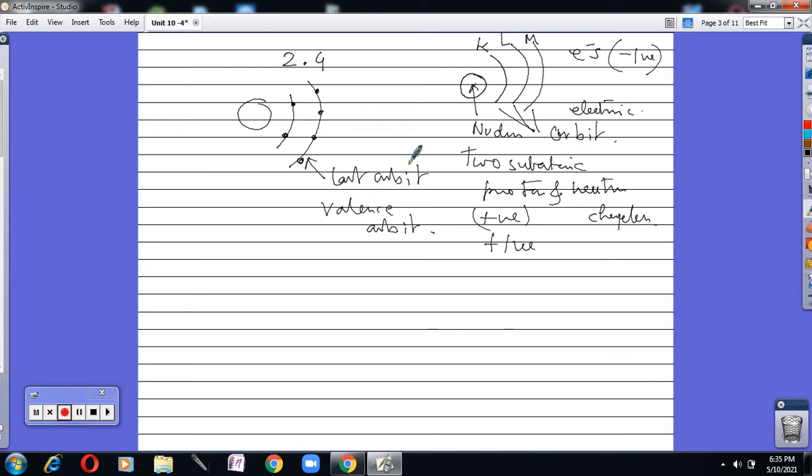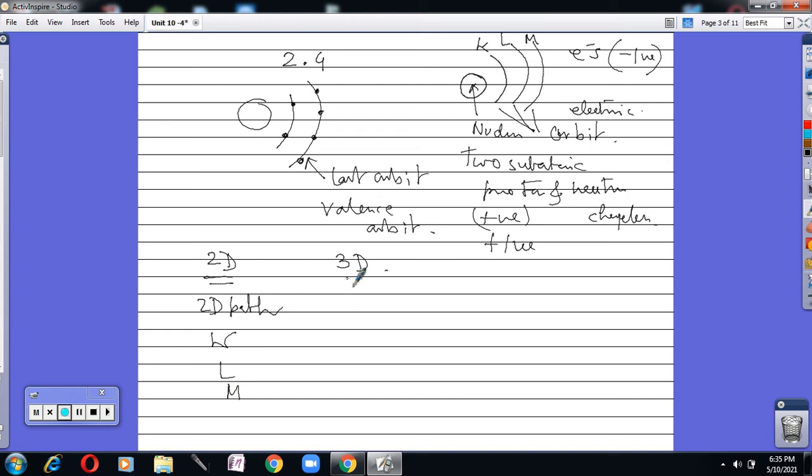But this is a two-dimensional concept. We need to know the three-dimensional concept of electronic distribution. There is a difference in our electronic orbits between the two. In 2D, we think electrons are revolving around the nucleus in a two-dimensional path, and the paths are named K, L, M, and so on.